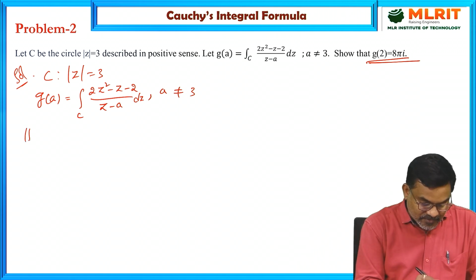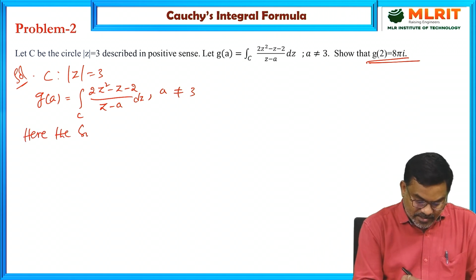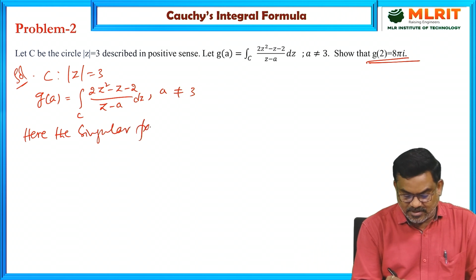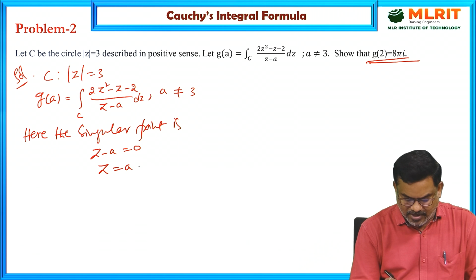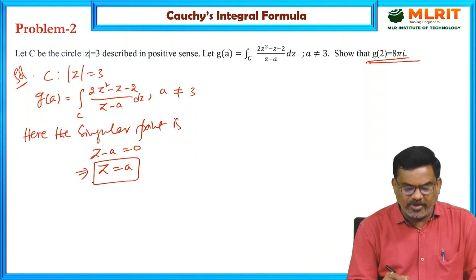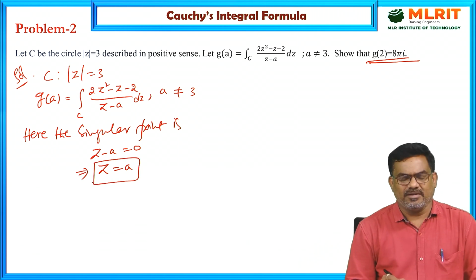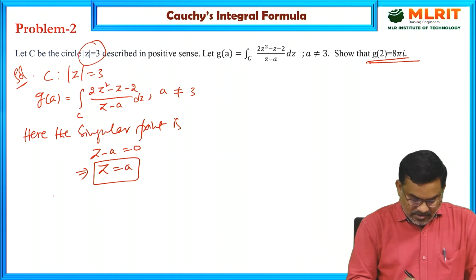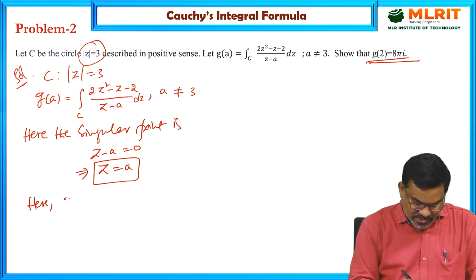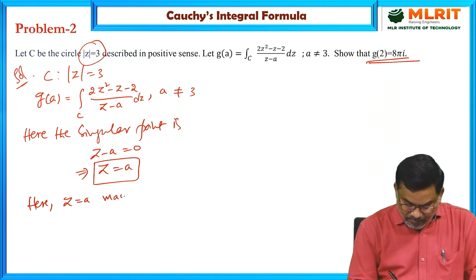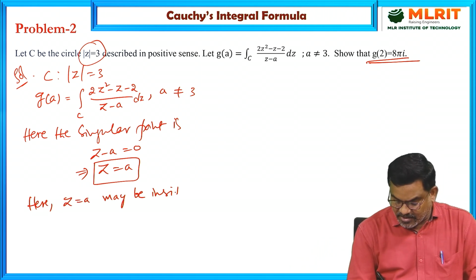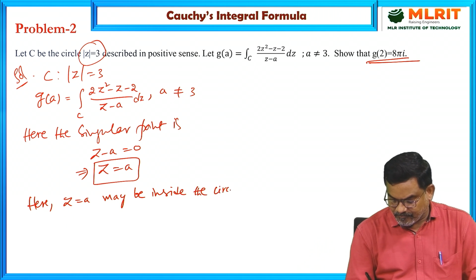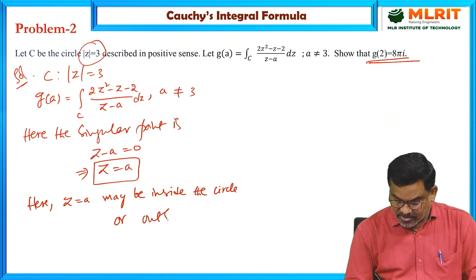So here the singular point is z − a = 0, z = a. We don't know the exact value of a here, but the circle has radius 3. So there are two possibilities. Here z = a may be inside the circle or outside the circle.